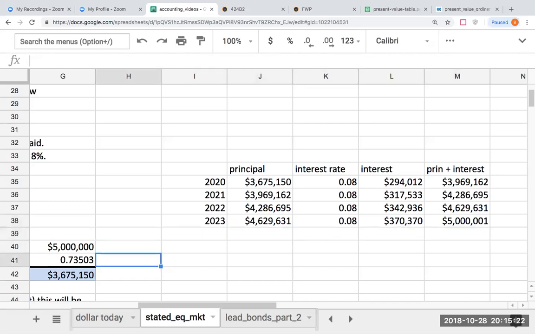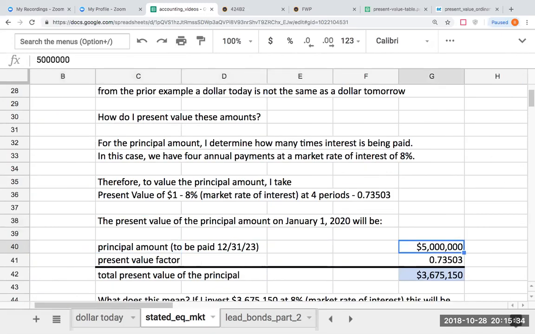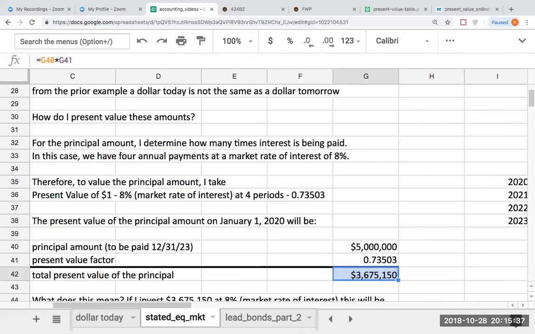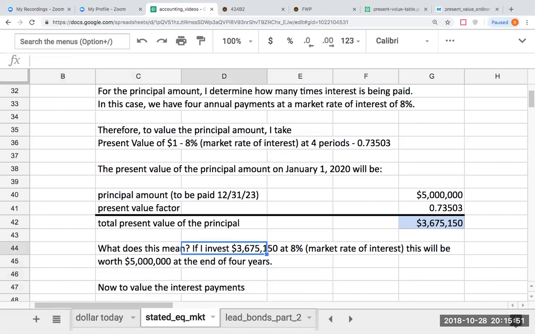So what this really means is that when I'm investing $3 million, this $5 million that's basically going to be paid out to my bondholder in 4 years, because of the 8% market rate of interest, that amount is worth $3,675,150 today. So from an accounting standpoint, this is going to be part of that value that I'm going to be recording on my books. So what does this mean? If we're taking this $3,675,150, this will be worth $5 million at the end of the 4 years.